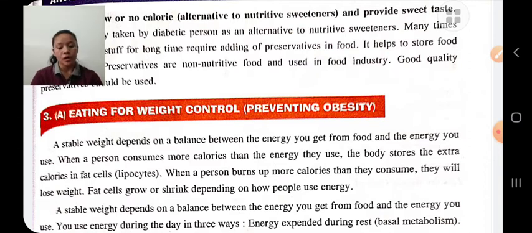When a person consumes more calories than the energy they use, it will lead to overweight. And when the person uses more energy than they consume, it will cause weight loss.